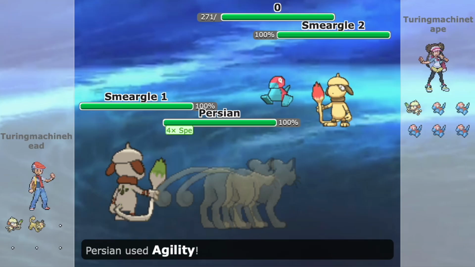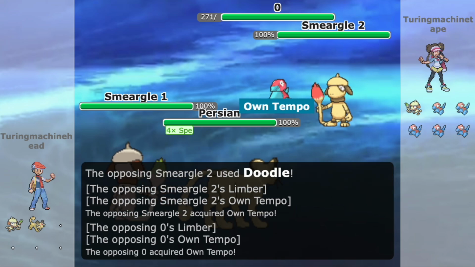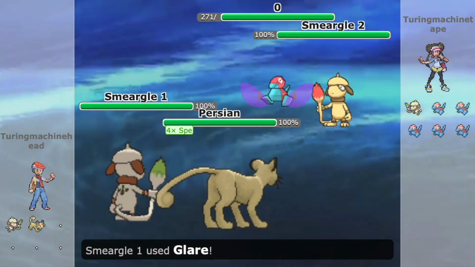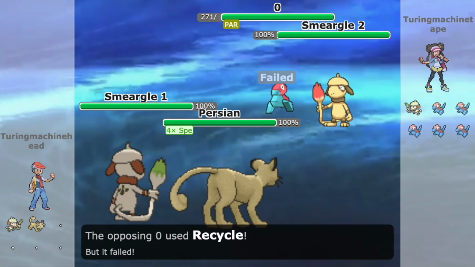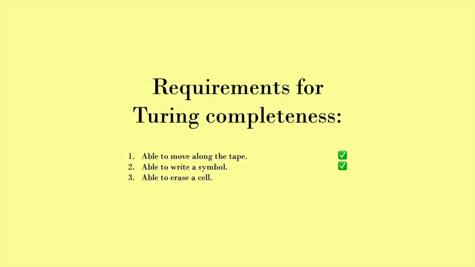But wait, you might be wondering, what if a Smeargle gets Limber and needs to be paralyzed later on? It's immune. Simple. First, Persian uses Agility. Smeargle 2 uses Doodle on Smeargle 1, giving Porygon Own Tempo. Smeargle 1 paralyzes Porygon with Glare. Porygon fails using Recycle. Now, Porygon's ability is Own Tempo, which has no effect on whether or not a Pokémon can be paralyzed.